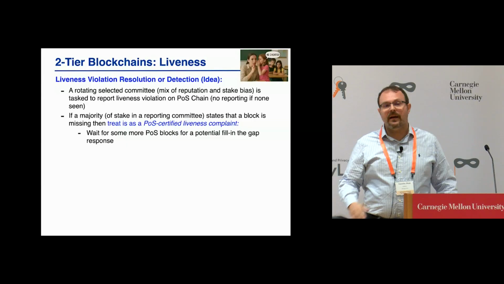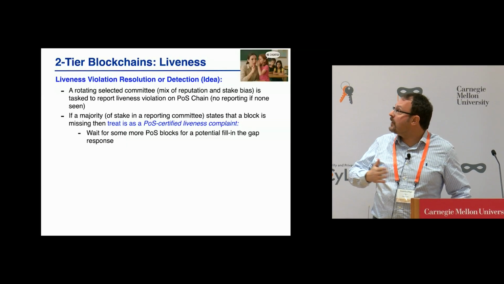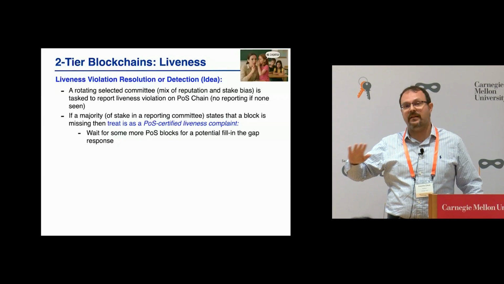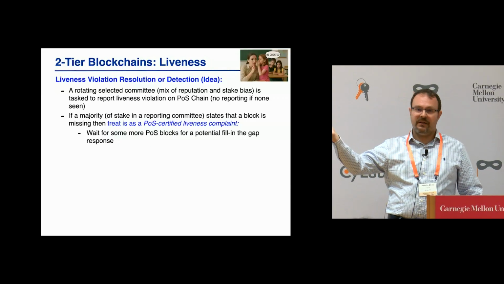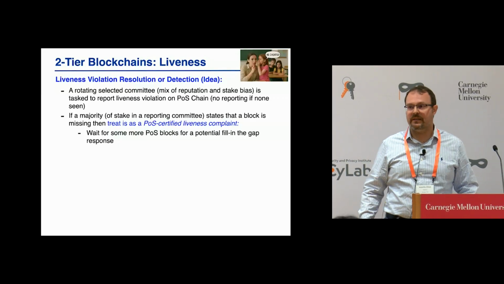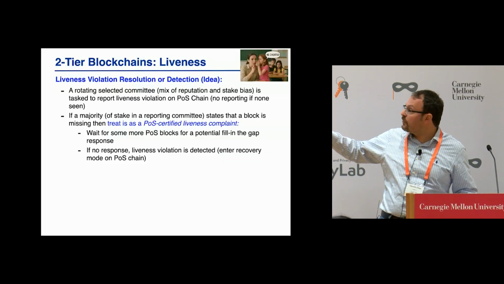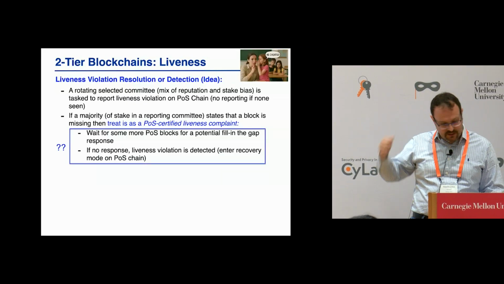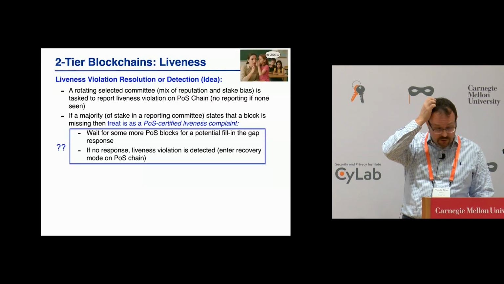I'm going to treat it as some sort of POS certificate, and I'm going to say why I call it that. And then what I'm going to do is I'm going to give people the ability to dispute it. Disputing it means posting the block on the POS chain. If there's no response, then I'm going to treat it as a certificate, and I'm going to fall back to the secondary chain. All right. So why does this work?